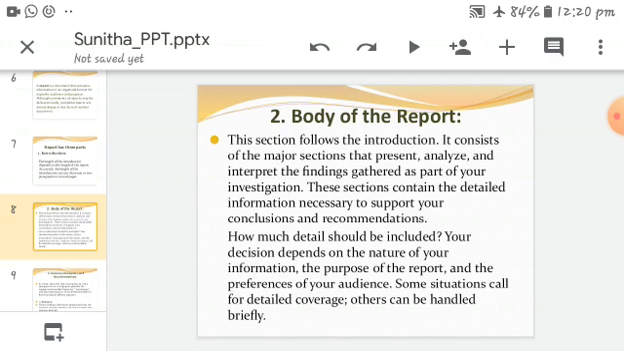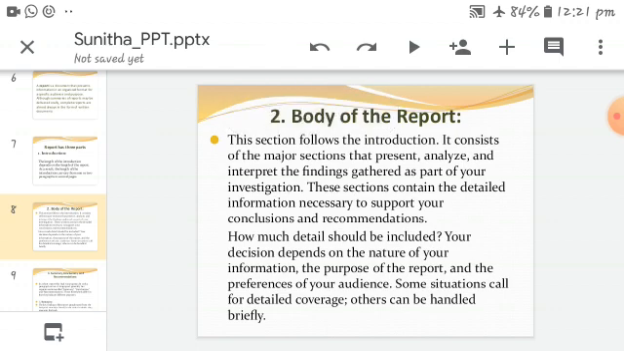Whatever description you give in the body of the report should be useful to support your conclusions and recommendations. The detailed description you write in the body of the report should be strengthened, so that it supports your conclusions and recommendations. And how much detail should be included depends on the nature of your information, the purpose of the report, and the preferences of your audience. Some situations call for detailed coverage, others can be handled briefly.